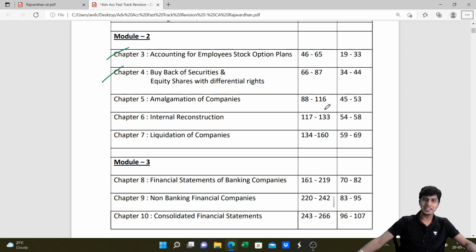Welcome back to CA Intermediate Advanced Accounting Marathon Revision. We're in lecture 2 out of a 4-part revision. The entire sessions are planned in this way: 4 sessions of 1 hour each, wherein we'll be discussing all the concepts of CA Intermediate Advanced Accounting. In the first session, as you all know, we discussed ESOP as well as buyback of equity shares along with equity shares with differential rights. In this session, we'll be doing amalgamation, internal reconstruction. If time permits, we'll touch a little liquidation as well. Don't worry, in 4 videos I'll complete all the concept revision.